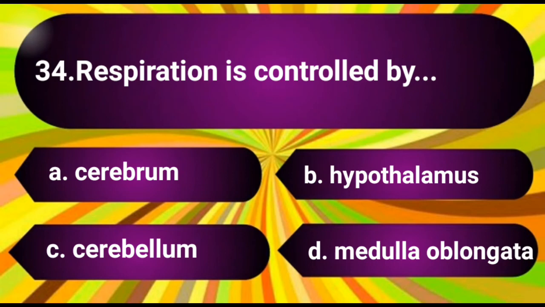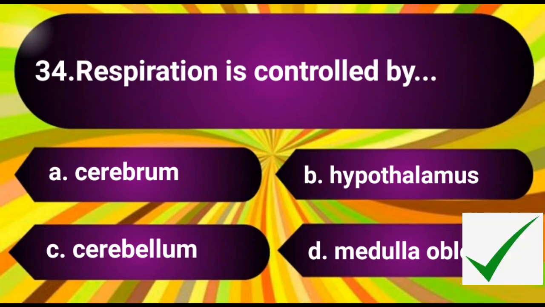Question number 34. Respiration is controlled by. The options are A. Cerebrum, B. Hypothalamus, C. Cerebellum, D. Medulla oblongata. The answer is D. Medulla oblongata.